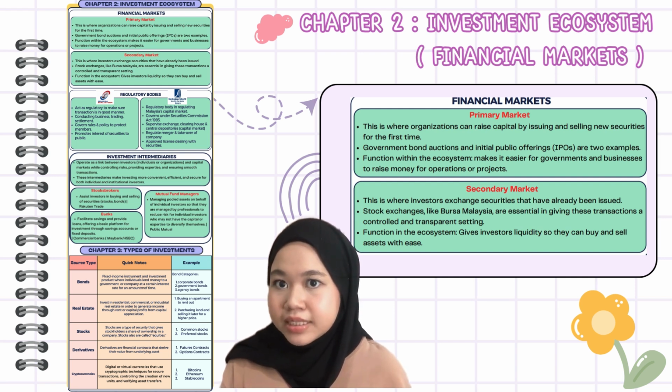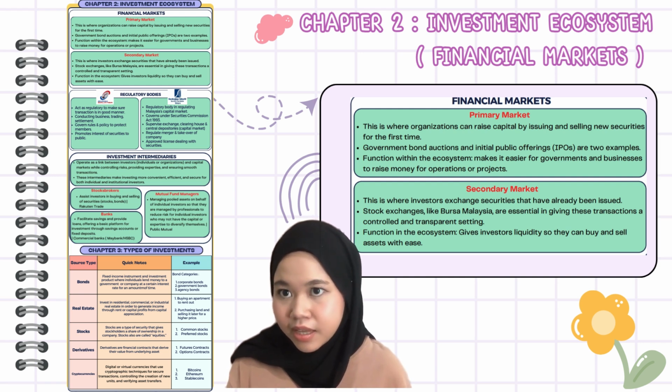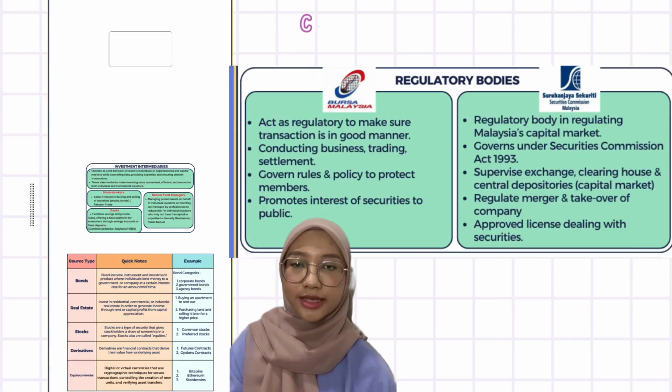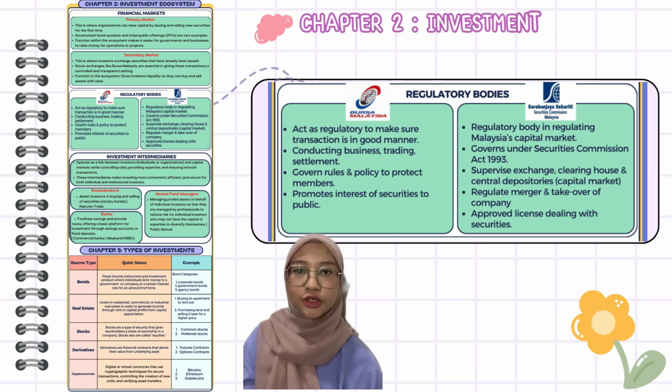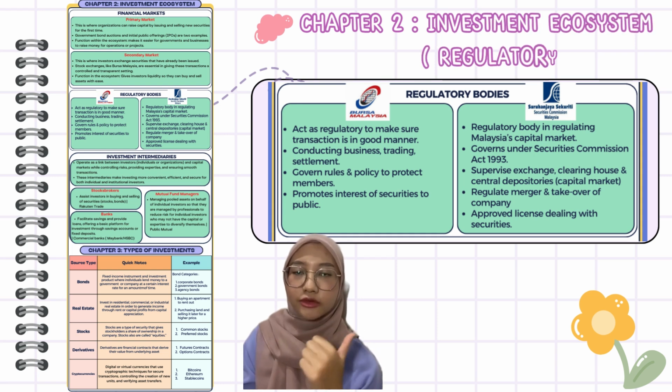The second one is the secondary market, where investors trade securities that have already been issued. Stock exchanges like Bursa Malaysia offer a safe, transparent environment for buying and selling these securities. Function within the ecosystem: investors can easily buy, sell, or adjust their investment without being tied to it for a long term.